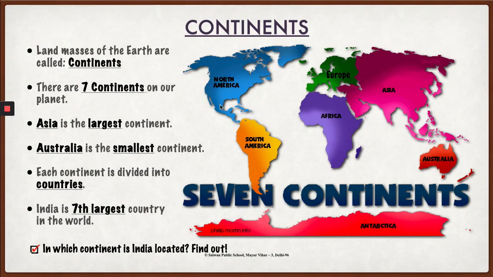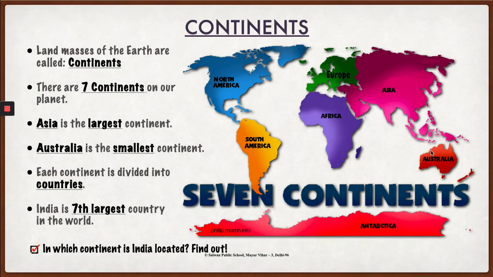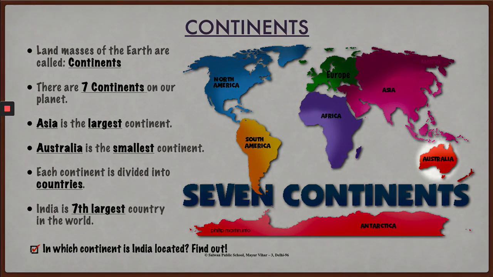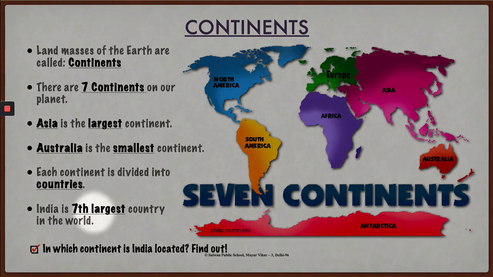If you look at this picture closely, you will notice that Asia over here is the largest continent of the Earth, and Australia over here is the smallest continent of the Earth. Each continent is divided into smaller countries, and India is the 7th largest country of the world. Do you know in which continent is India located? If not, then find out.